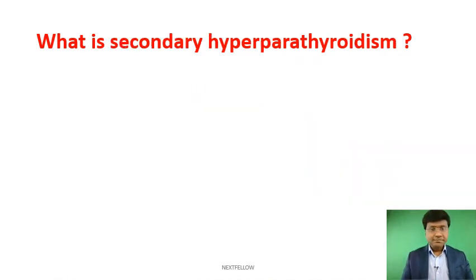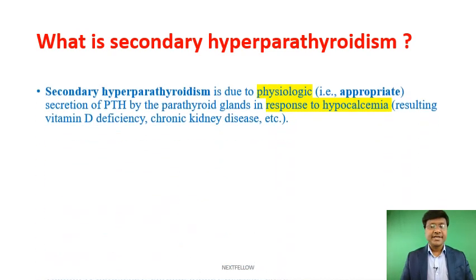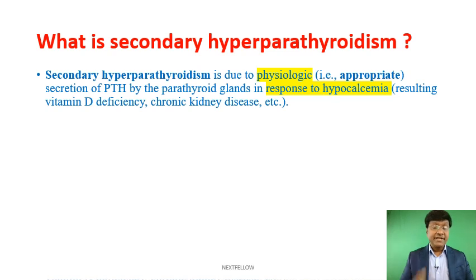And what is secondary hyperparathyroidism? Secondary hyperparathyroidism is that whenever there is hypocalcemia, any condition which will cause hypocalcemia, you take renal failure or vitamin D deficiency, or whenever there is malabsorption, in all these conditions you have the presence of hypocalcemia. So whenever there is hypocalcemia, that will stimulate the parathormone secretion to excess quantity. That is called secondary hyperparathyroidism.